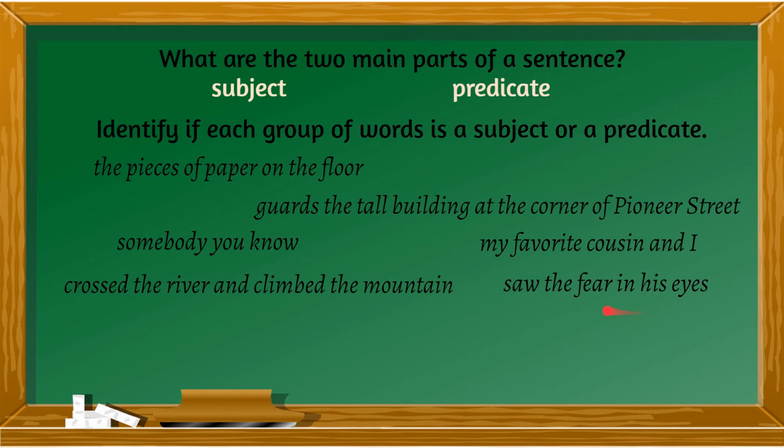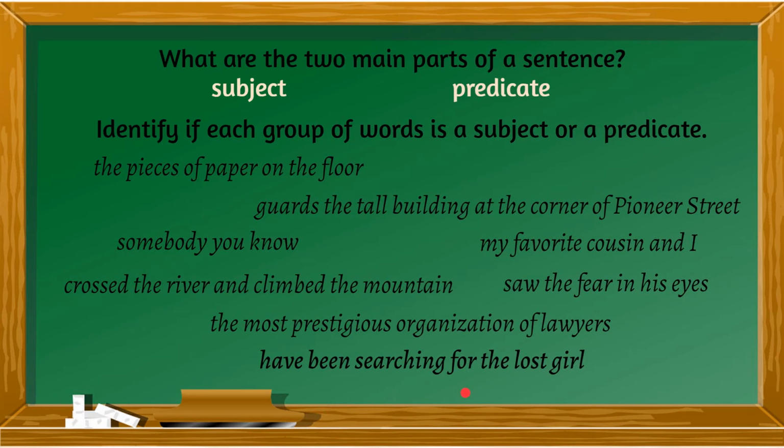Saw the fear in his eyes. Saw, that's an action word, right? So this is a predicate as well. The most prestigious organization of lawyers. So this is a noun phrase. So it's a subject. Have been searching for the lost girl. Okay, we know that have is a helping verb, right? Have been searching. So that's your verb. Therefore, this can serve as a predicate.